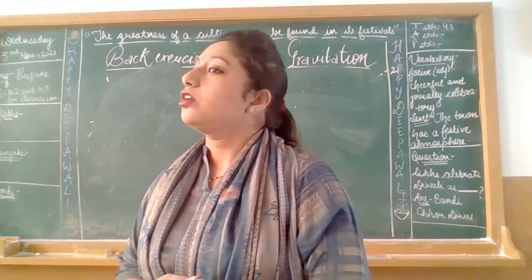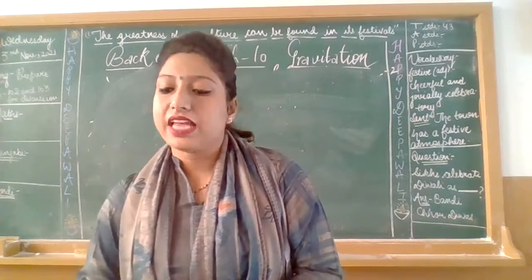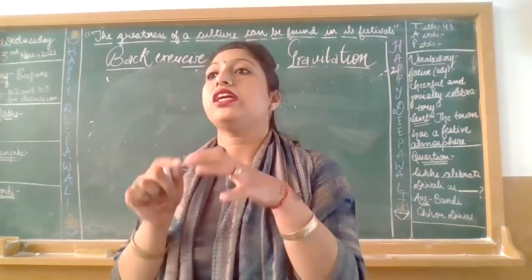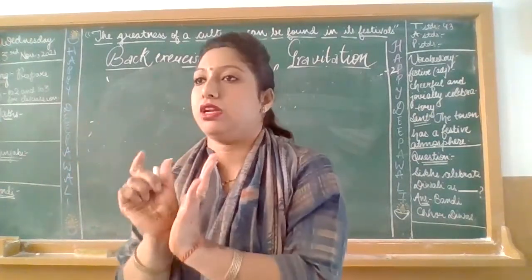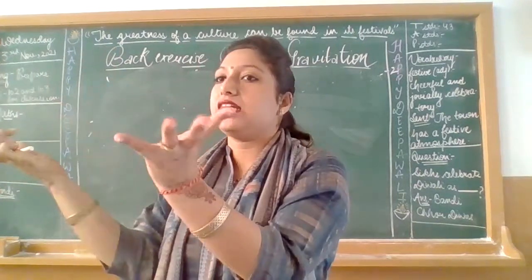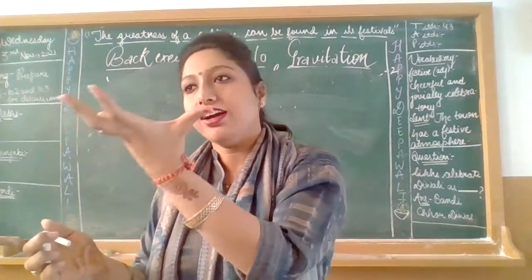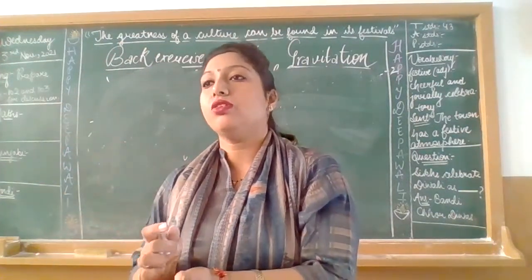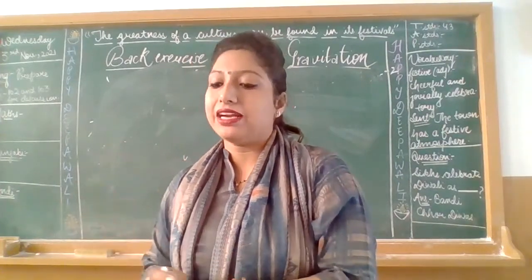So here the concept of air friction, or area, both factors will be responsible. For example, the area of the sheet of paper will be broad, and the crumpled ball will have a small area. And we know that force is equal to mass into acceleration. So it will depend upon that thing only.